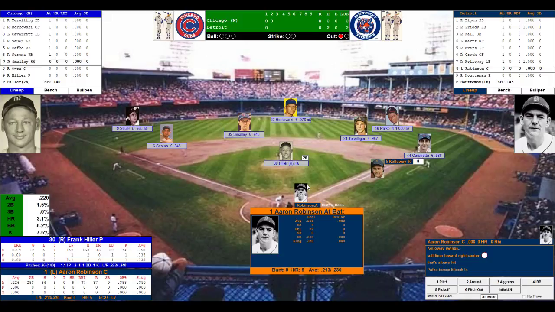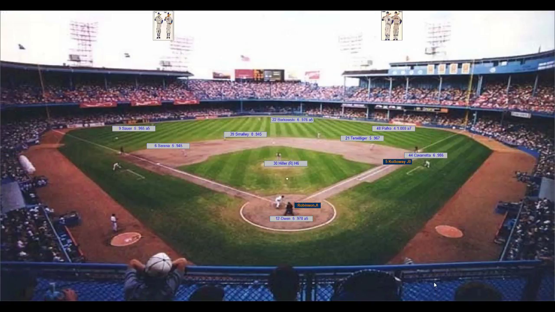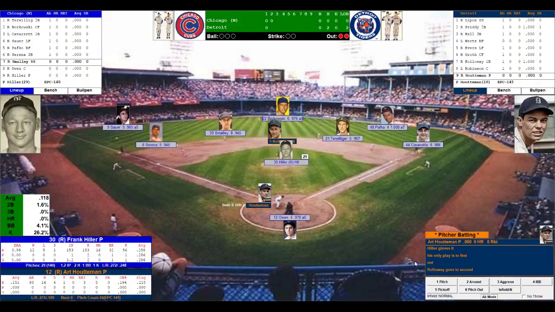.226 batting average, 9 home runs, 37 runs driven in, .230 off right-handed pitching. 0 rating for a bunter. Cubs hope to turn 2 up the middle with Smalley and Terwilliger. Hiller's ready. Here's the pitch. Robinson swings, grounds to Hiller, throws to Caravetta. Hit and run was on, advancing to second is Kolloway. 2 outs.